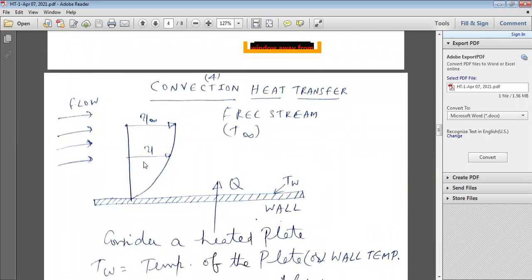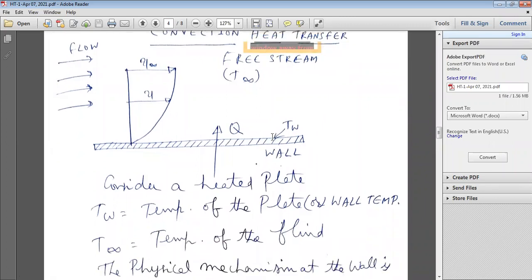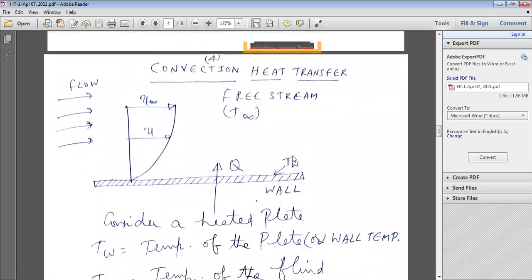So here is how heat transfer takes place through convection. Consider a horizontal plate, with length L and width W. TW is the wall temperature. You are heating the plate with a heat transfer rate Q. Natural air, for example, is flowing on the hot plate.